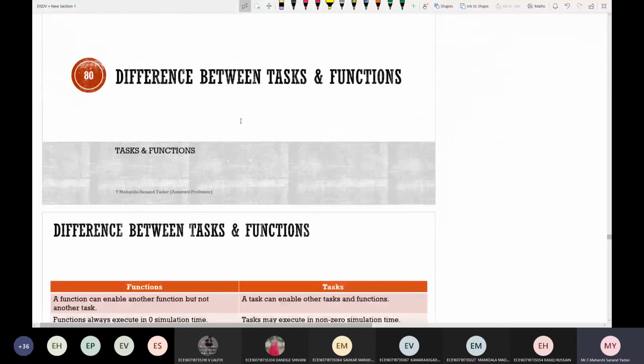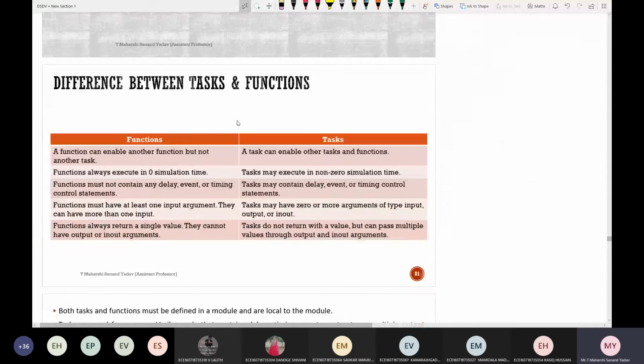So what are the differences between the task and function? Important concept: a task should be started with task and ended with end task. Similarly, first point, a function should be started with the keyword function and ended with end function. Can anyone tell me what is a function in C language? Group of statements that can be called. Okay, so here also same thing.